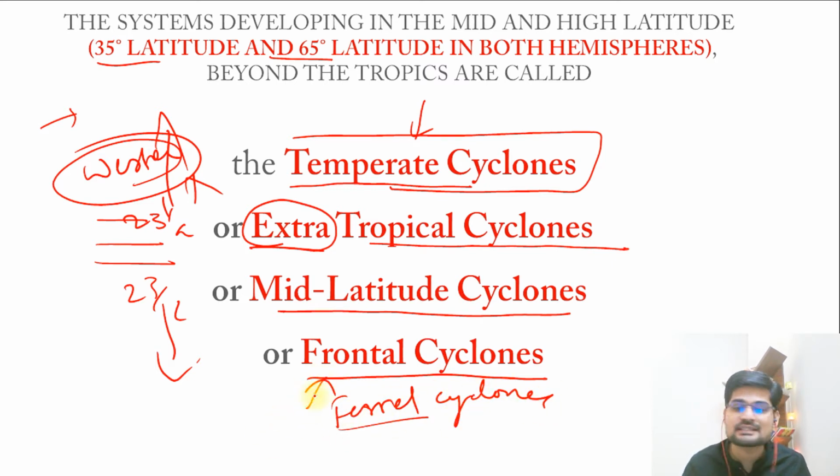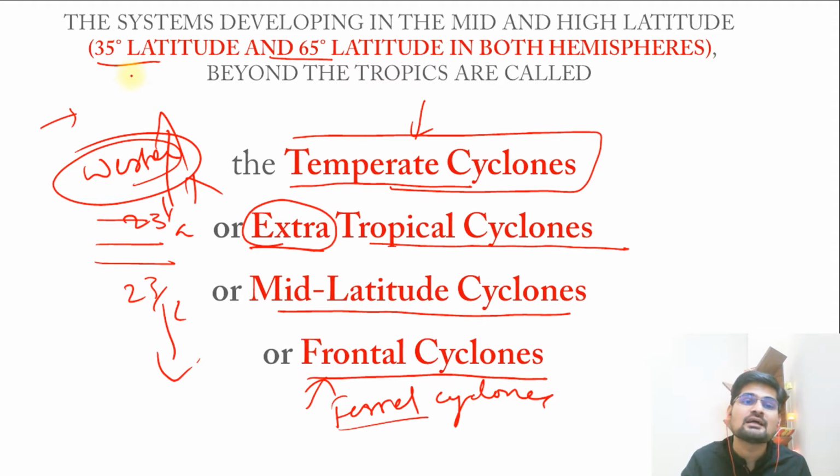So frontal cyclones happen because, we remember, air fronts form by the mixing of warm air with cold air, and rainfall and cloud formation occur along that line. So we have learned about that in air fronts. So this is all about temperate cyclones, or extratropical cyclones, or mid-latitude cyclones, or frontal cyclones, or Ferrel cyclones. These are the names that you need to remember, and don't get confused. They're all the same. The zone of the Ferrel cell or the mid-latitude zone is from 35 to 65.